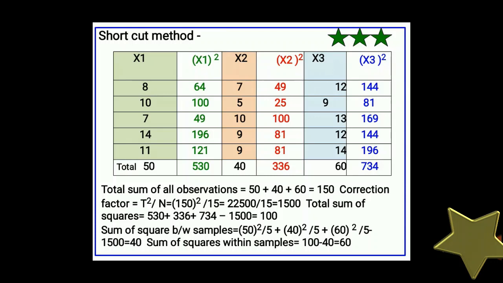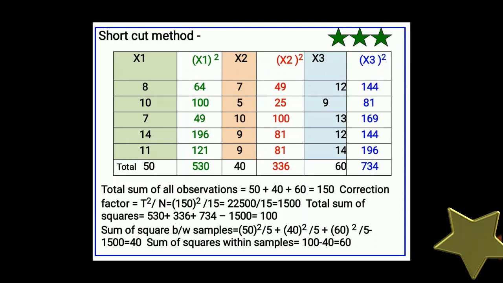Sum of squares between samples is calculated by 50 square divided by 5, that is, when we add the observations in group 1 we get 50, divided by the number of observations in that particular group, and for this we get 40. Sum of squares within the sample is 100 minus 40, and for this we get 60. 100 is the total sum of squares. We subtract the sum of squares between samples from the total sum of squares, because the total sum of squares is the addition of the sum of squares between samples and the sum of squares within samples.